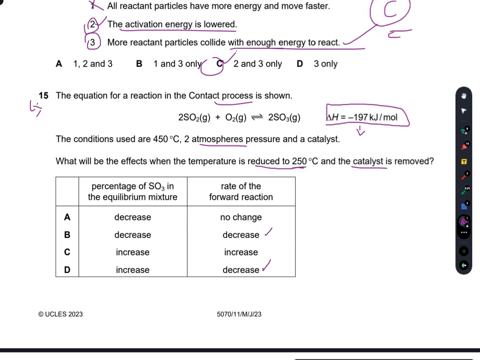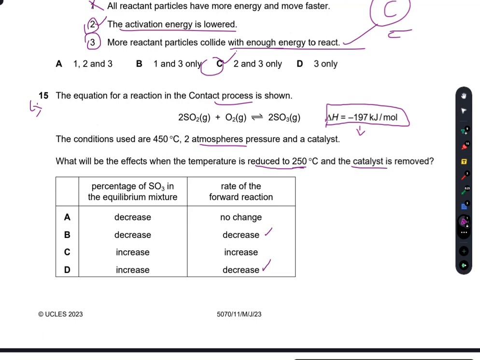And the percentage of SO3 in the equilibrium mixture, I think it will increase here when the temperature is reduced to 250 degrees C and the catalyst is removed.